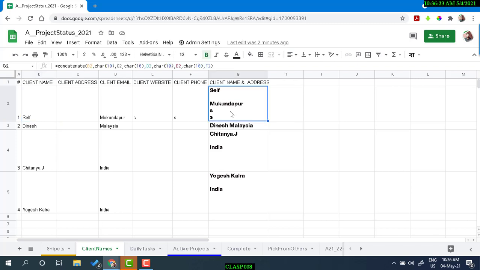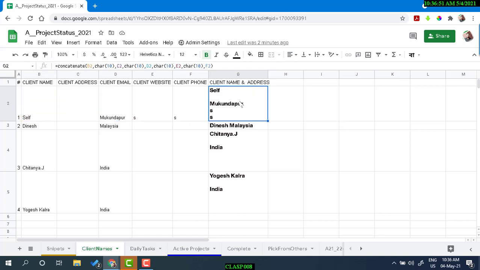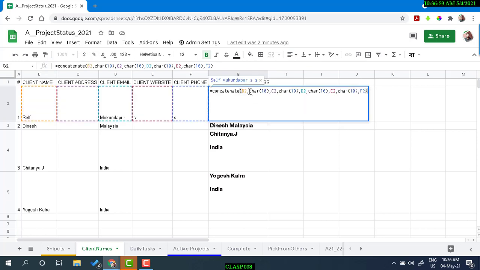Okay, first of all, you see the table. I am concatenating client name, address, client email, website, and then client phone number. It's simply concatenating all the columns, and in between, if you notice, I have CHAR(10).